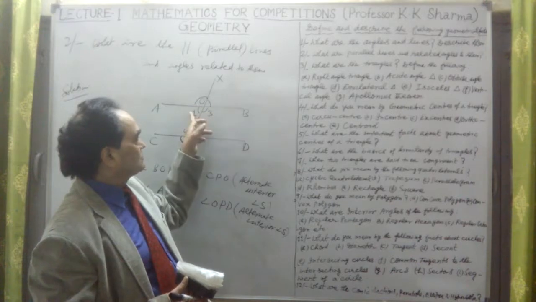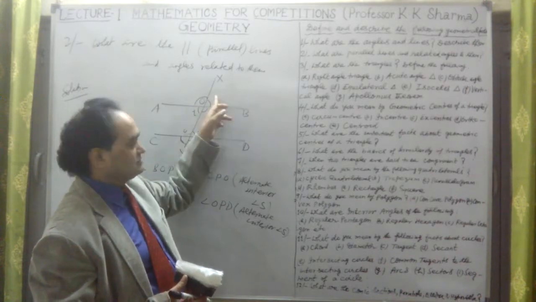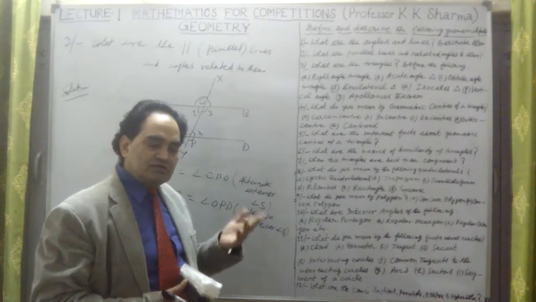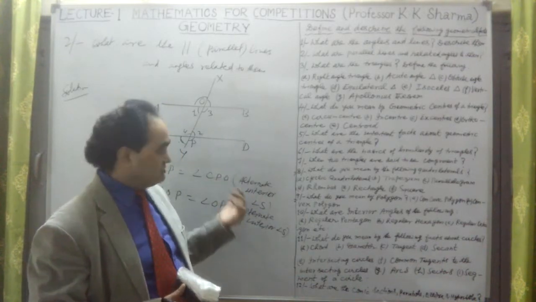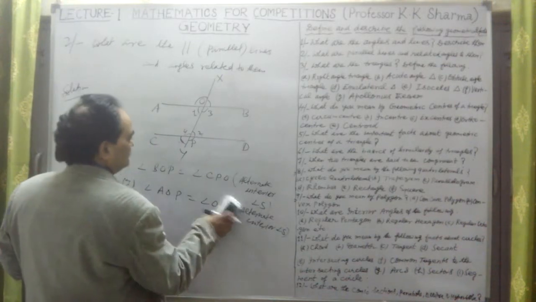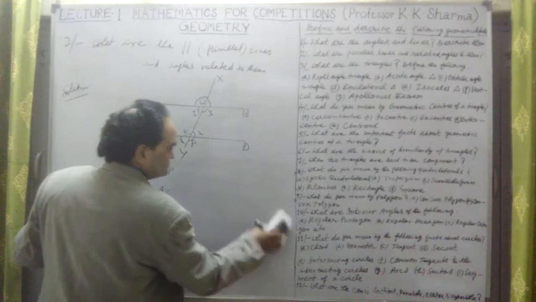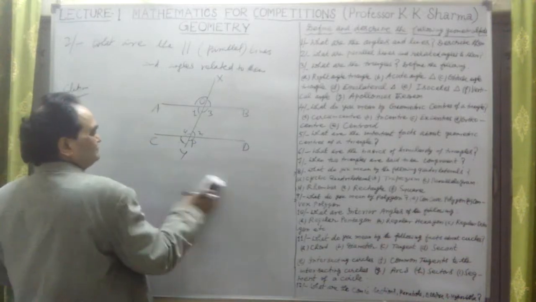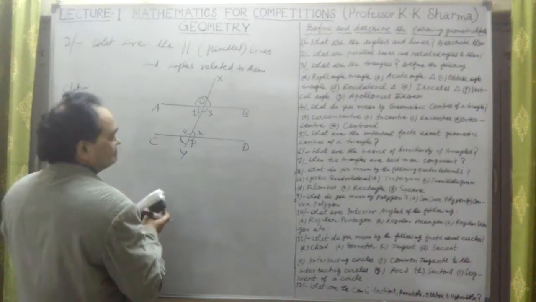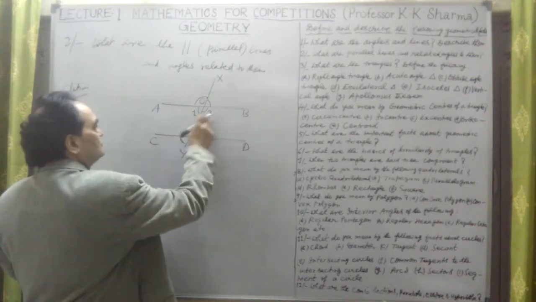But this angle equal to this, angle 1, are vertically opposite angles. Therefore angle 1 is equal to angle 2. So corresponding angles are equal, and then alternate interior angles are also equal. This is just a basic formula. These are the alternate interior angles we talked about. This angle is equal to this is equal to this.